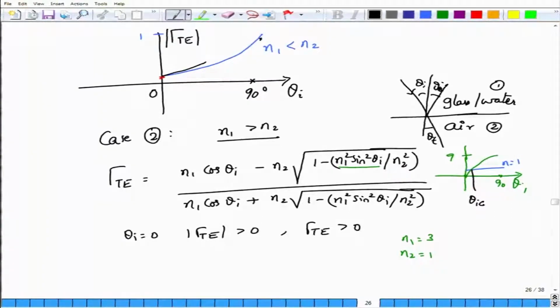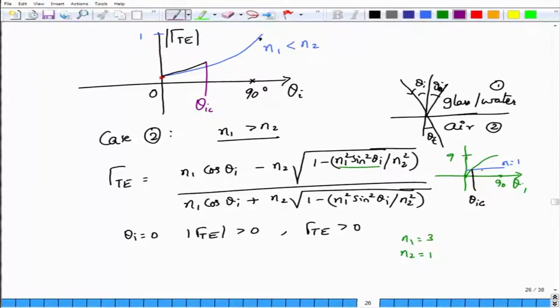Now at some angle theta IC, which we have calculated just now, I am not showing them to be on the same line, just to bring out what is happening with the difference out there. I am just trying to show you that these two lines are different, that is just for our own purpose. So it starts at some point which is positive, but then it starts to increase. At this point theta IC, something happens to n1 square sin square theta I. The green curve is no longer below the blue curve.